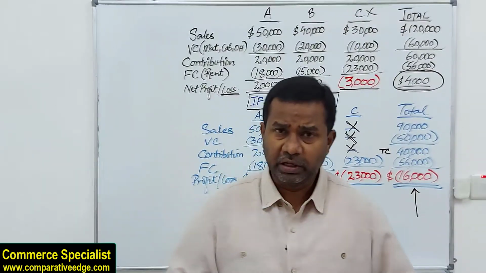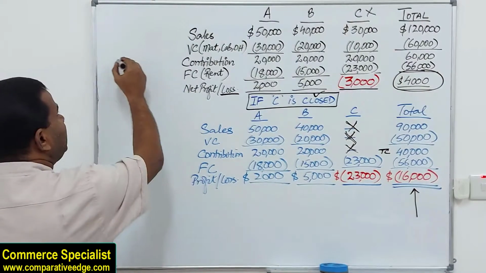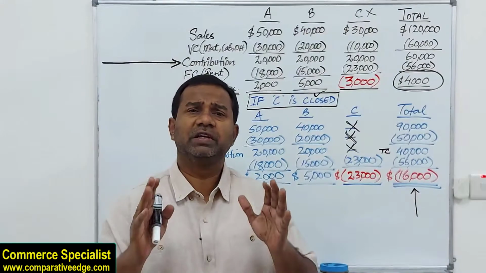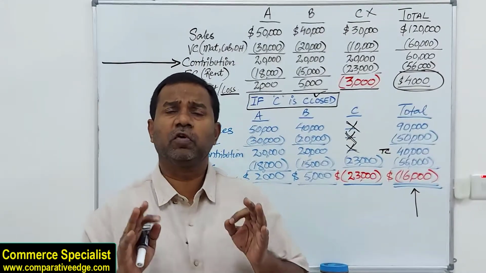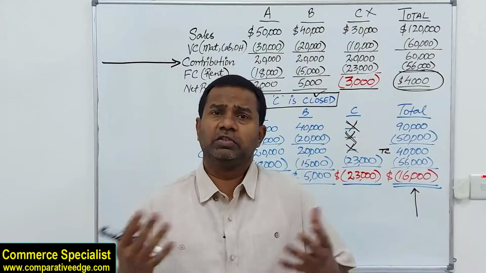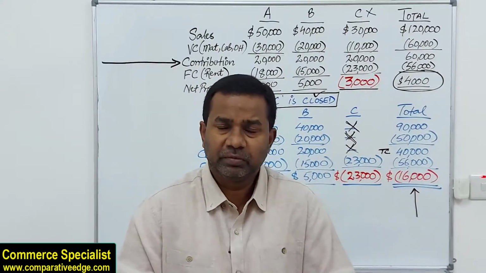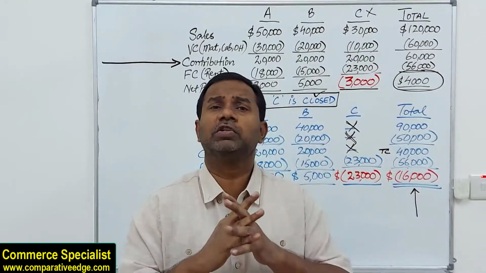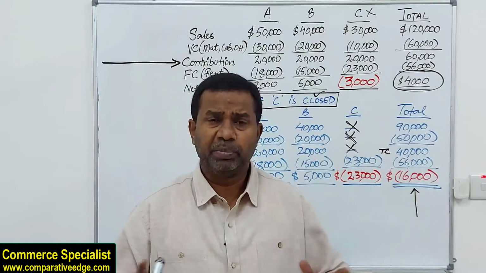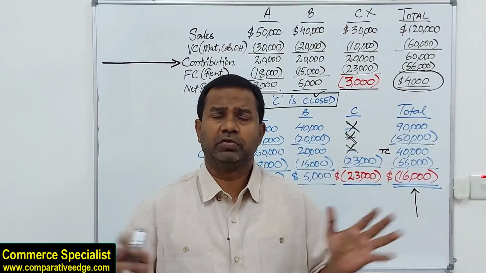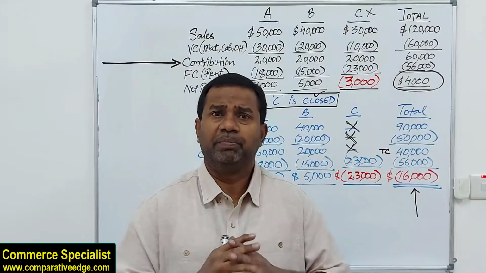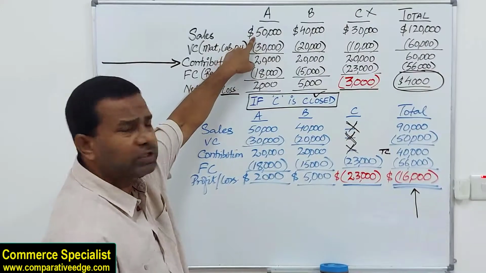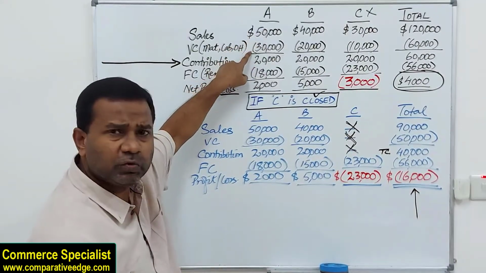The decision criteria. We have to look at this contribution. As long as a department gives positive contribution, you can take the English meaning also, to contribute. As long as a department has a positive contribution, we do not shut it down, we do not close, because closing would be catastrophic. It would be a big mistake for you. So have a look at this. Department A sales was 50,000. Its variable cost was how much?